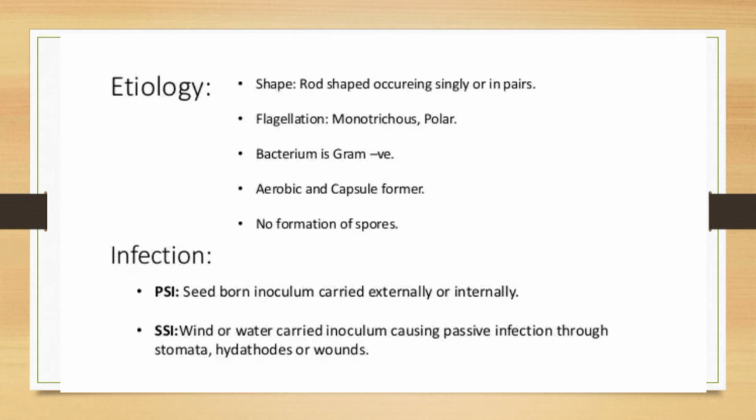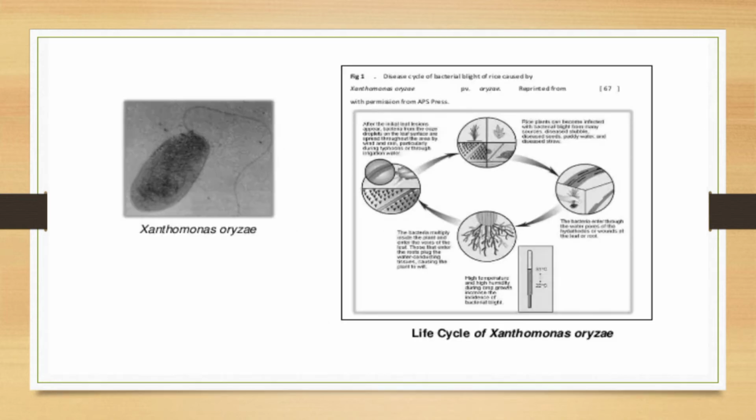Always remember, bacteria and viruses require natural or artificial openings on the plants to enter the plant body. See here, the Xanthomonas oryzae bacterium has a single polar flagellum, a thread-like structure, which you can observe on the cell body.